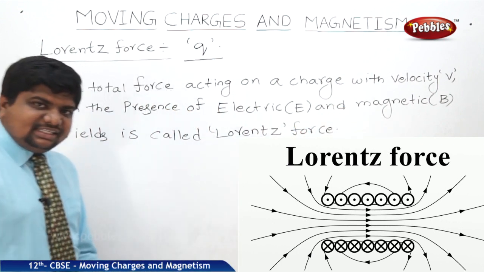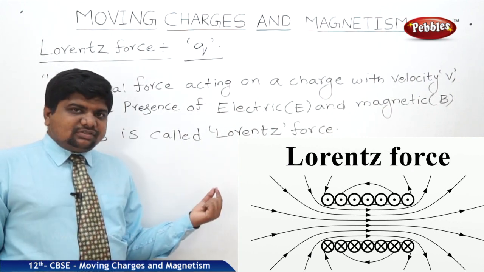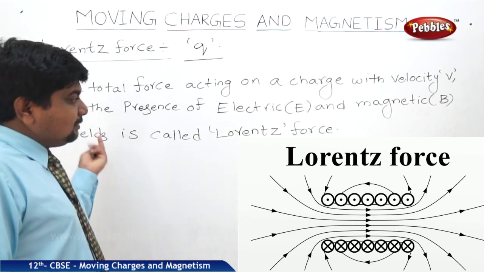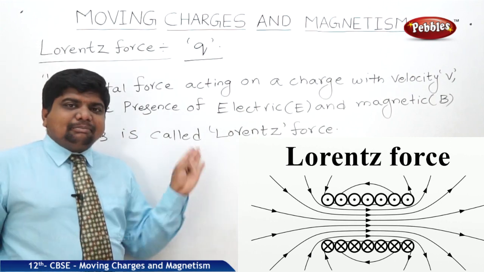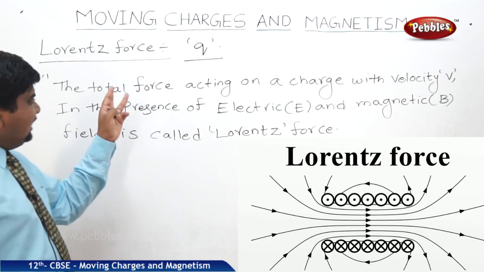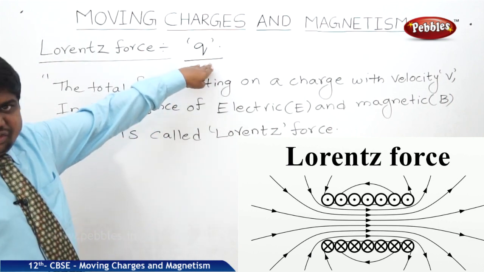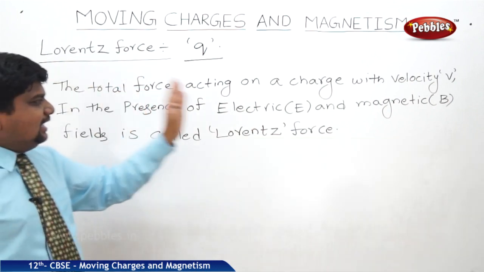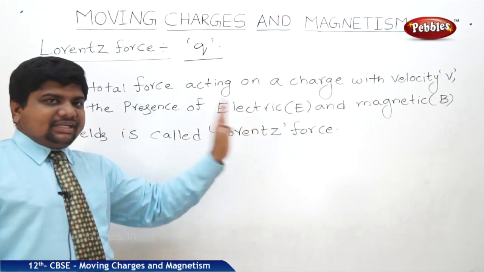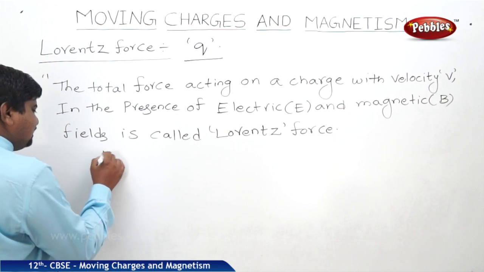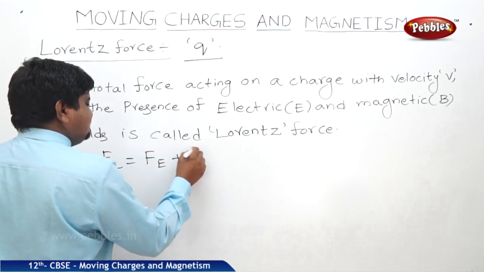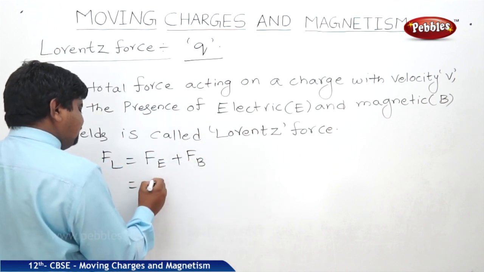Means whenever a charge is there, it experiences the force of attraction or force of repulsion, nothing but the Coulombic force, and subsequently it can create a magnetic field. So the net force acting on a charge Q, when it is moving with velocity V in both electric and magnetic fields, is called Lorentz force. So we can write FL is equal to FE plus FB. What is FE?